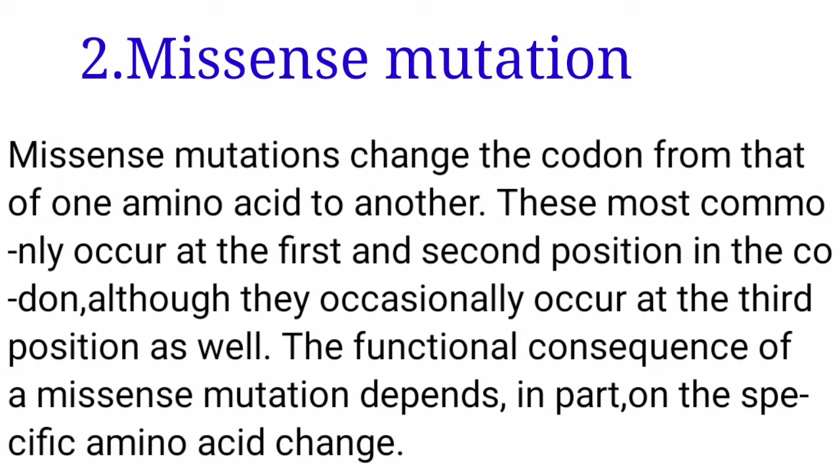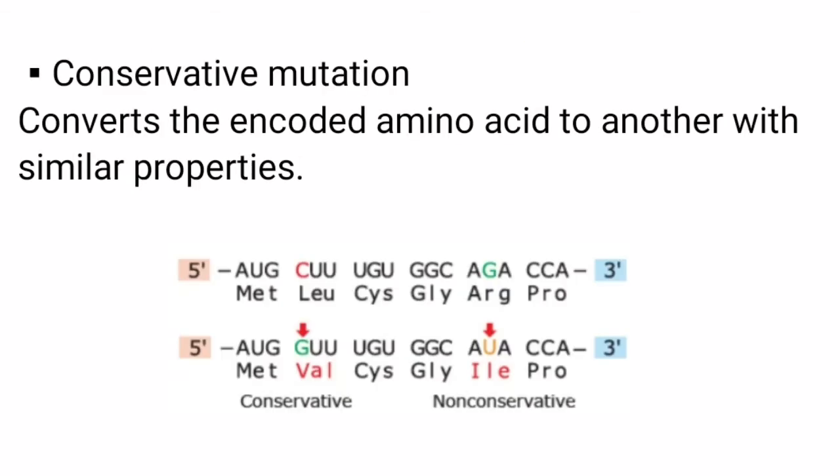Missense mutations change the codon from that of one amino acid to another. These most commonly occur at the first and second position in the codon, although they occasionally occur at the third position as well. The functional consequence of a missense mutation depends in part on the specific amino acid change.